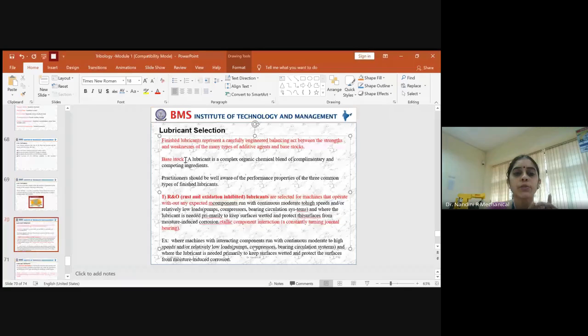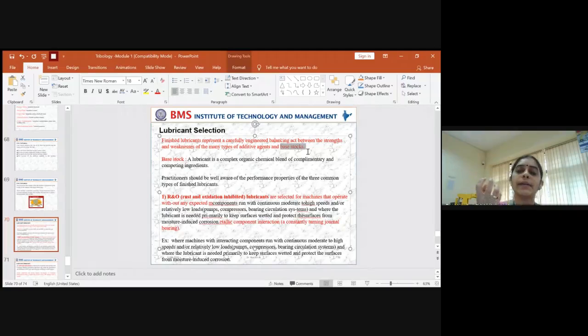Before going to that, you should know the word base stock. What do we mean by base stock? It is a base oil through which you generate a lubricant, fine-tuning it with many additives by synthesizing, using different blends of chemical compounds and synthesizing techniques, so that you get a material in hand that we call a lubricant. That is nothing but a base stock.